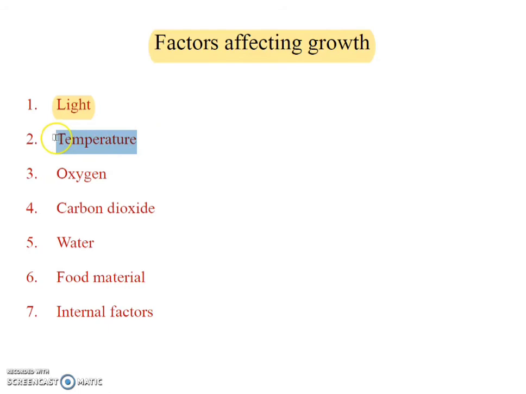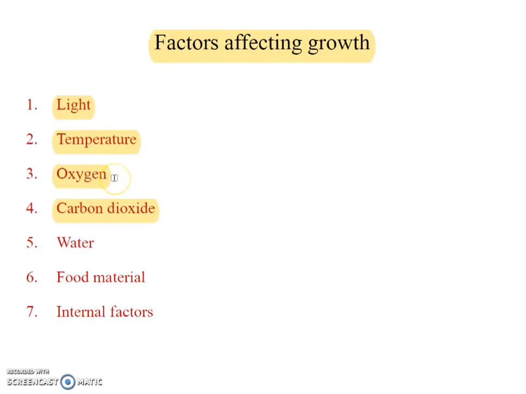Similarly, at a suitable temperature, living organisms grow properly. Oxygen and carbon dioxide are also very important gases required by plants. Carbon dioxide is very important to prepare food material, and oxygen is required for respiration. These are limiting factors.